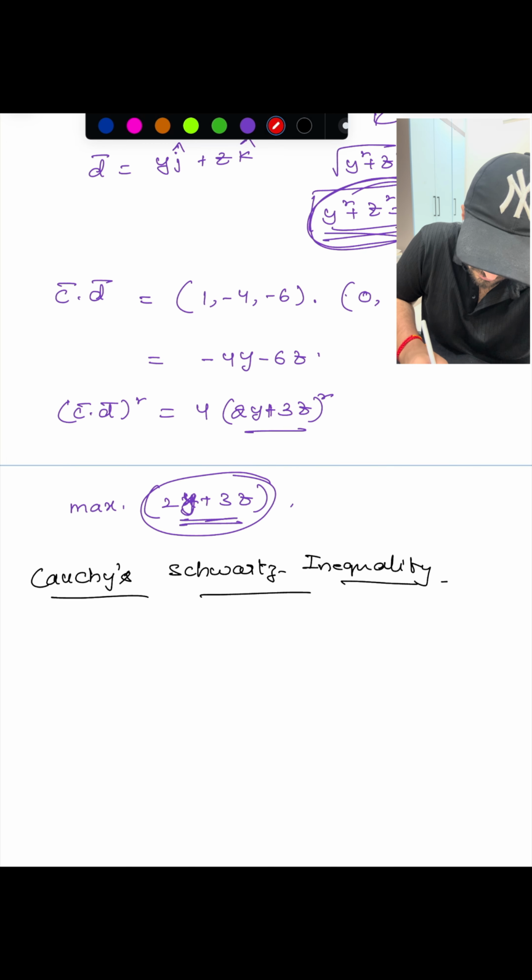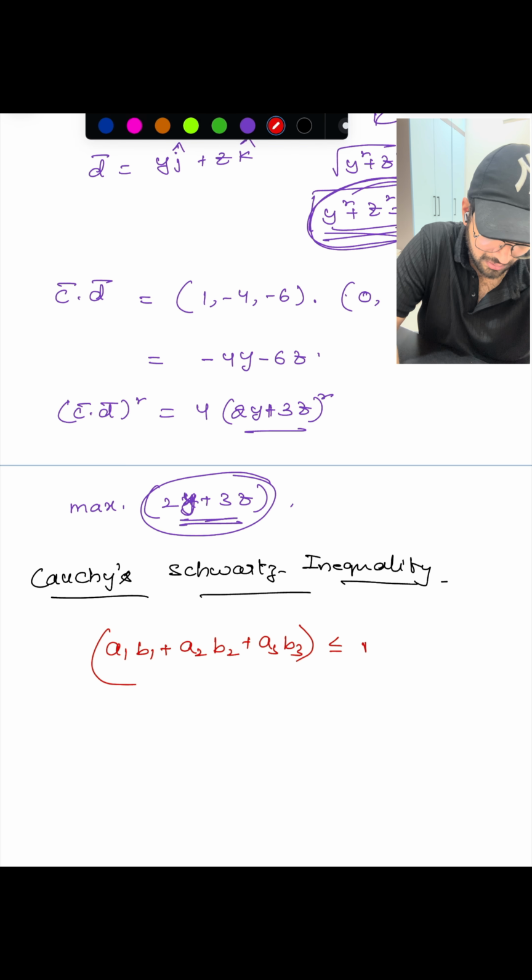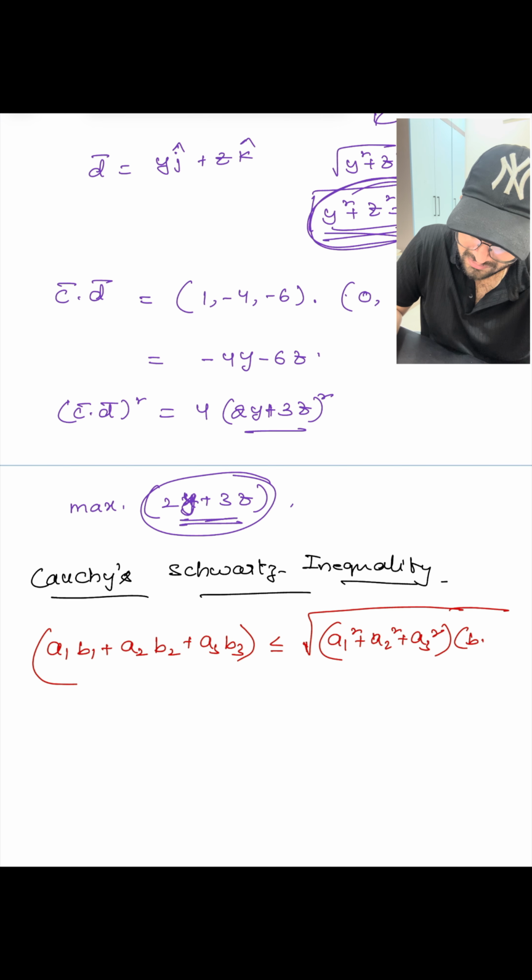That means a1 b1 plus a2 b2 plus a3 b3 is always less than or equal to the square root of (a1 square plus a2 square plus a3 square) times (b1 square plus b2 square plus b3 square), right?